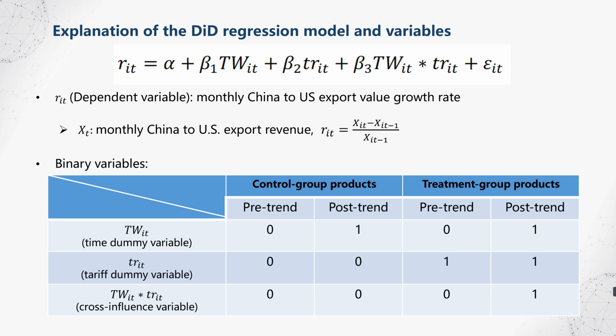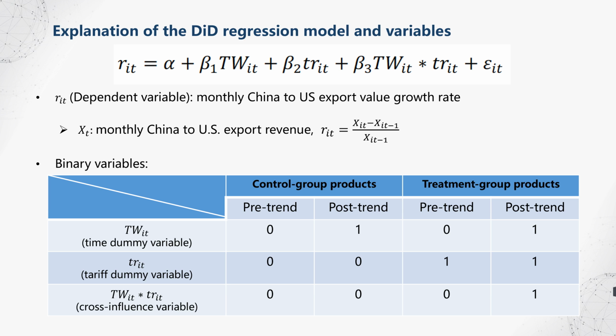Second, since the growth rate is a relatively bounded variable, it will be easier for us to filter out outliers, and it is more convenient in judging the reasonableness of the regression results. For the three binary variables, they are constructed to indicate time, tariff implement, and their cross-influence respectively.